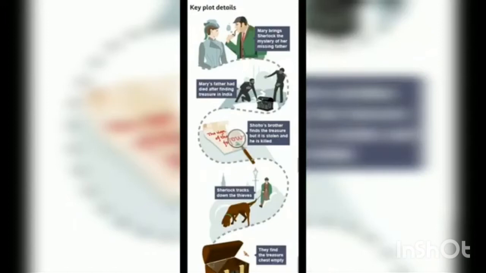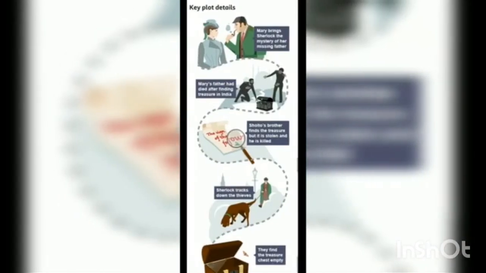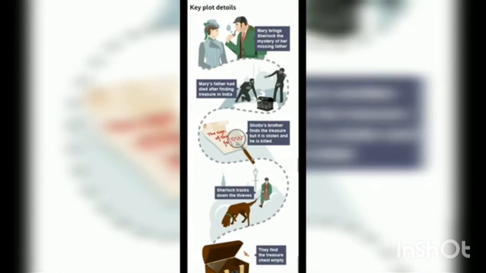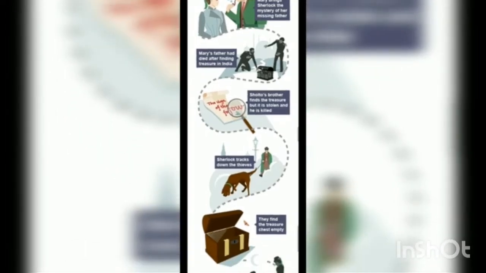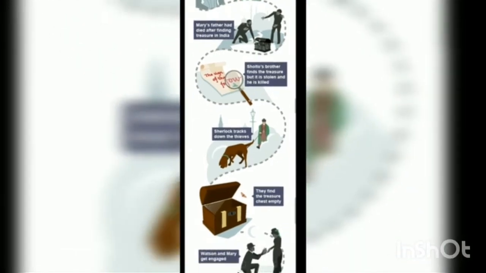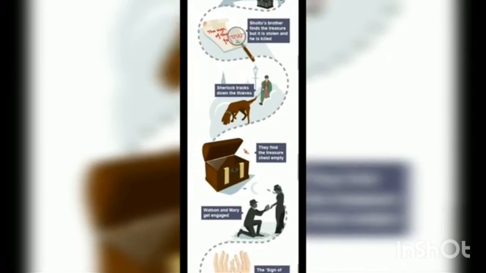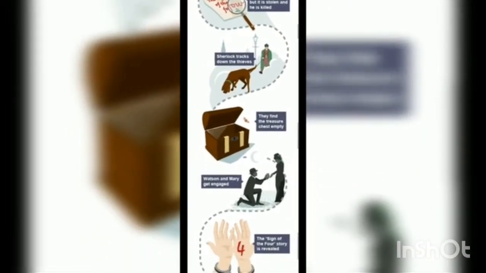As we have already seen in the summary of the novel, Mary brings Sherlock Holmes the mystery of her missing father. Mary's father had died after finding the Agra treasure in India. Sholto's brother, that is Bartholomew, finds the treasure, but it is stolen and Bartholomew is killed. Then Sherlock tracks down the thieves with the help of a dog named Toby. And finally they find the treasure chest empty. And at the end of the novel we see Watson, Sherlock Holmes' friend, and Mary Morstan get engaged.